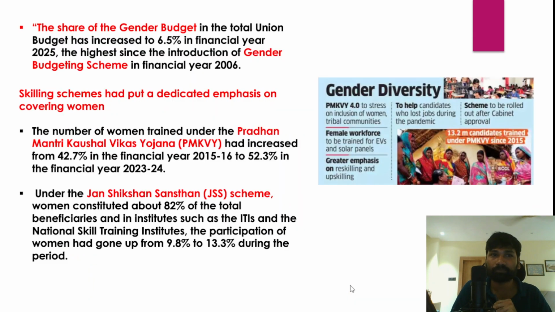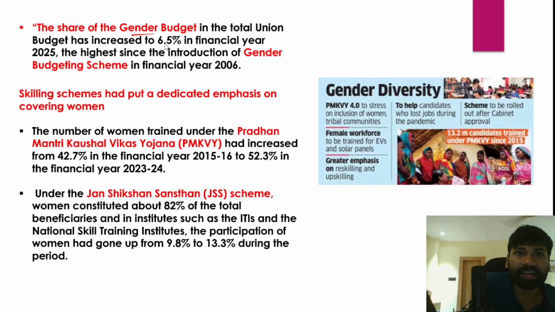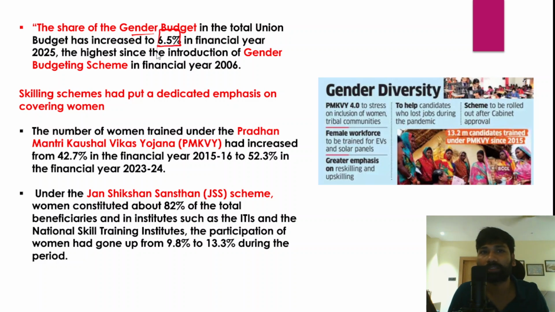And when we talk about the share of welfare schemes which are aiming at the improvement of conditions of women, those particular budgetary allocations are known as the gender budget. So the share of gender budget in the total union budget has actually increased to 6.5%, right? It has increased to 6.5% in the financial year 2015 according to the economic survey. In fact, the budgetary allocations in the financial year 2015 are one of the highest since the introduction of the gender budgeting scheme in financial year 2016.